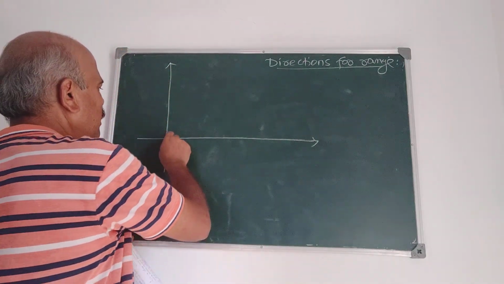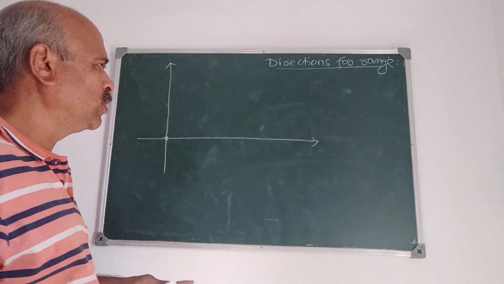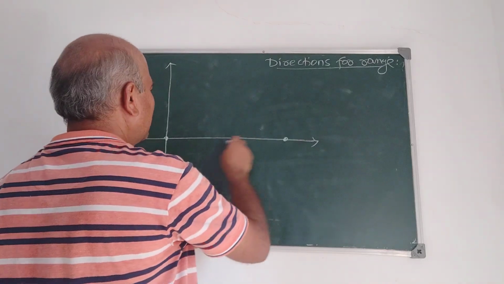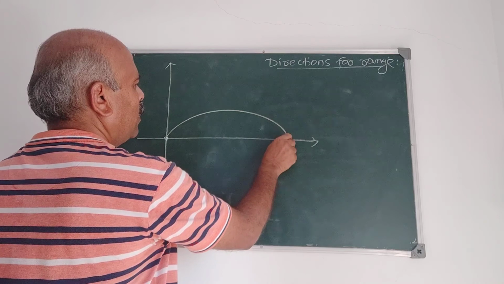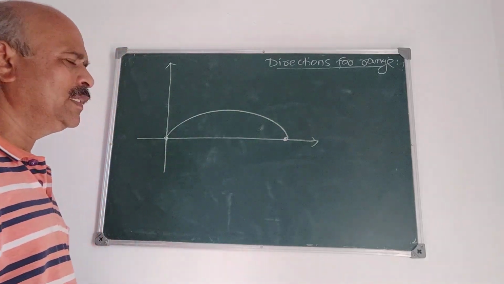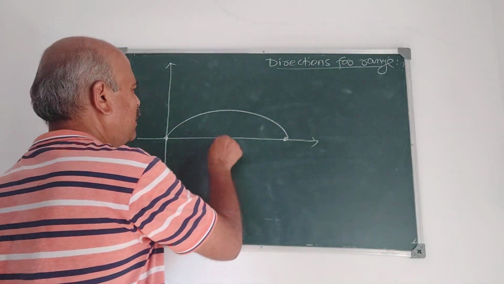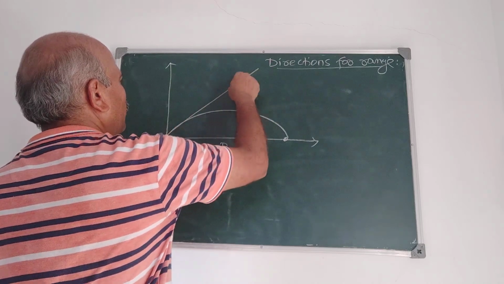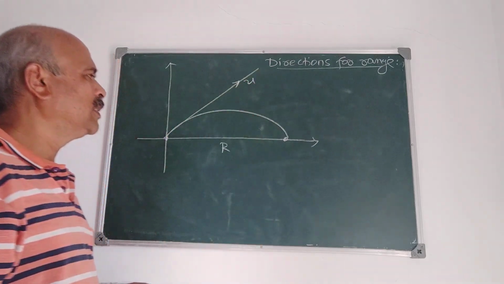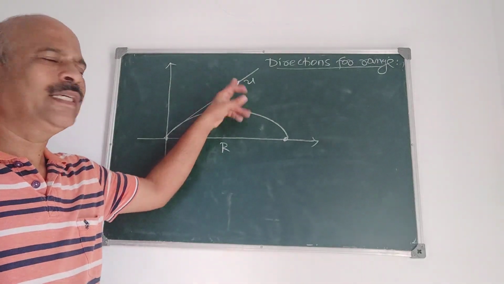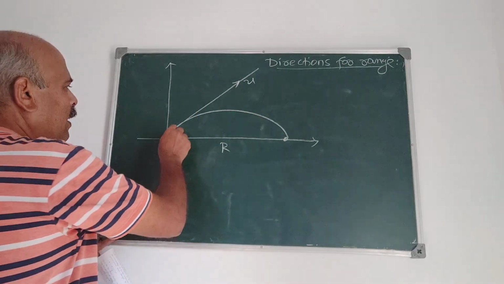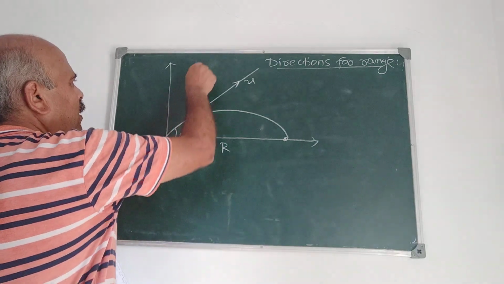Suppose u is the velocity of projection and R is the range. Then for this range R, with this velocity u, there is another angle. Suppose alpha is this angle.